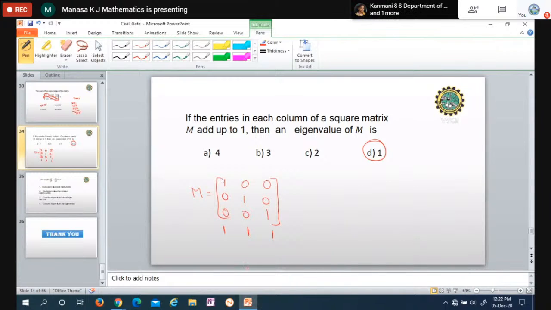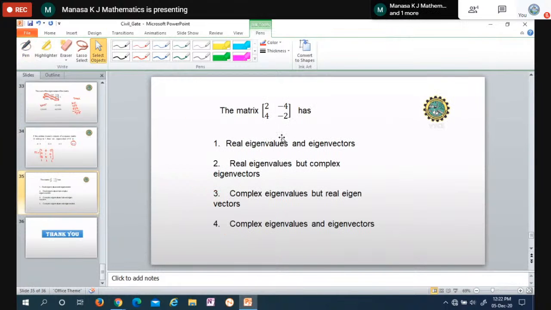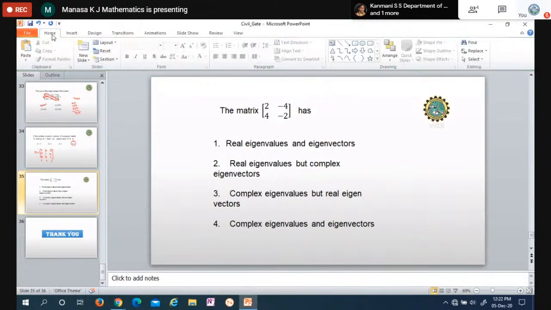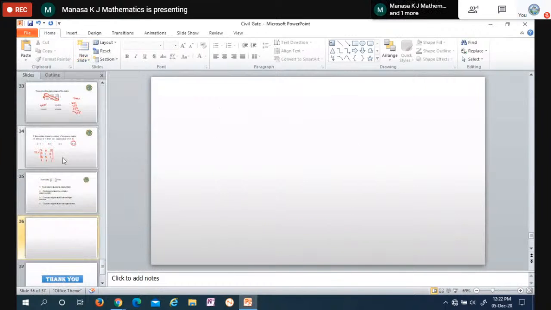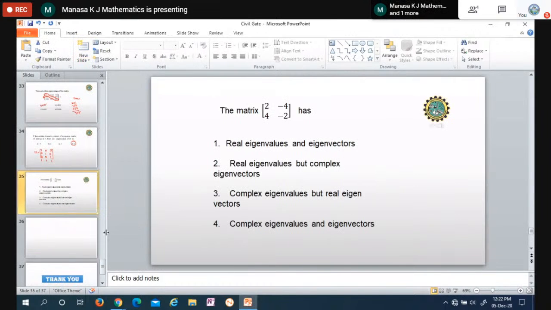Next problem. Okay. The matrix 2 minus 4 and 4 minus 2 has: real eigenvalues and real eigenvectors, real eigenvalues but complex eigenvectors, complex eigenvalues but real eigenvectors, or complex eigenvalues and eigenvectors. So we have to simplify to see whether it is real or complex. Okay, it is 2 minus 4, 4 minus 2.